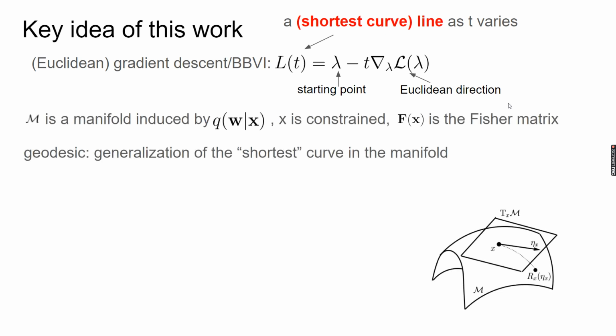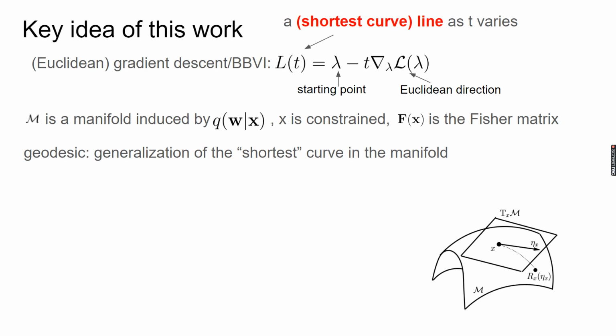Now, I'm going to talk about Riemannian gradient descent, also known as gradient descent in a Riemannian manifold. Here, the manifold is induced by the approximation Q, and X is the constraint parameterization. As an example, let's consider Gaussian posterior approximation with constant mean. In this case, X is the precision matrix. Here, F is the Fisher information matrix. We use it to measure the distance between two points in the manifold.